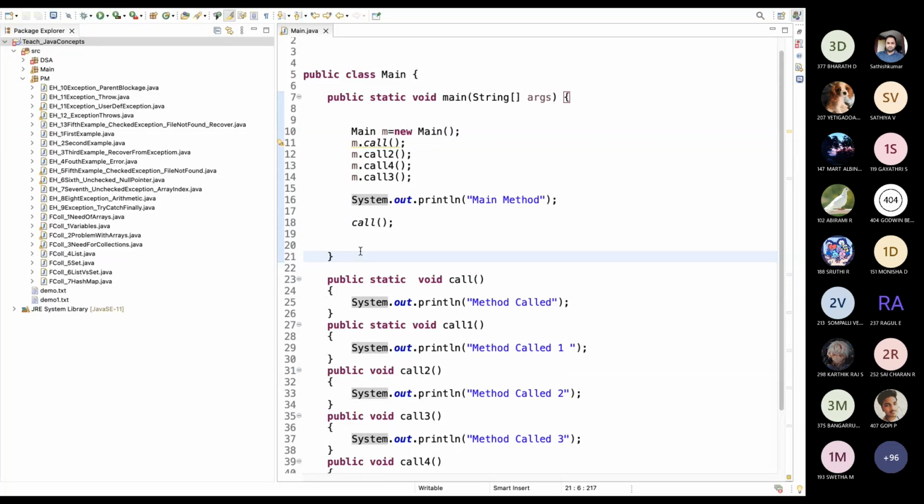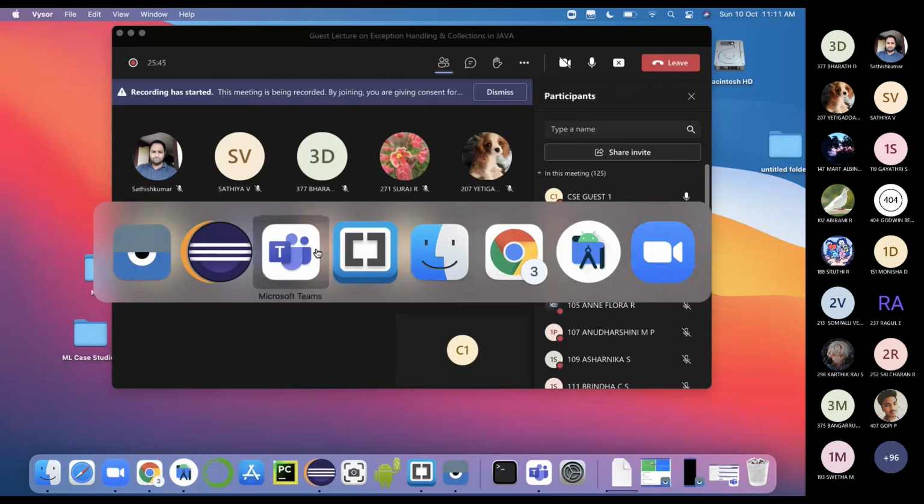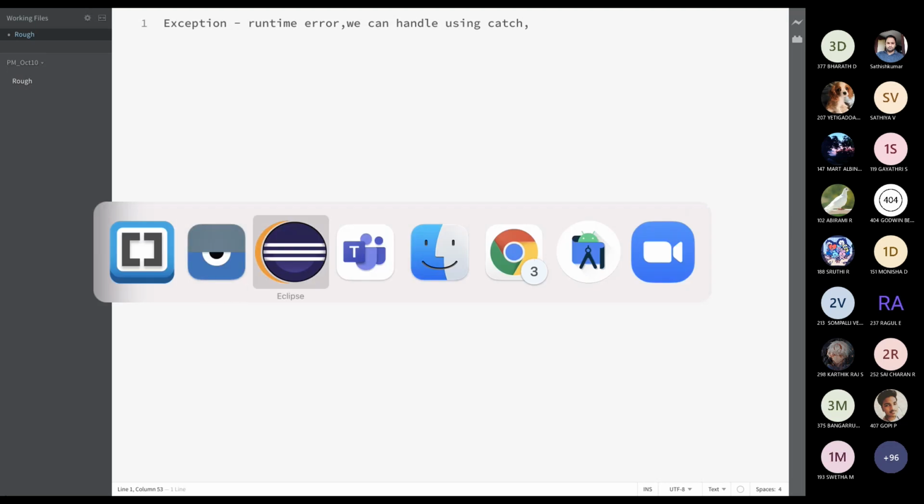Okay, now I will move to exception handling. Everybody knows the exception handling theory part, right? Okay, what is an exception? Runtime error. Okay, runtime error then. This can be handled using catch. Yeah, we can handle it using catch then. Even if you give wrong answers, we can correct it.